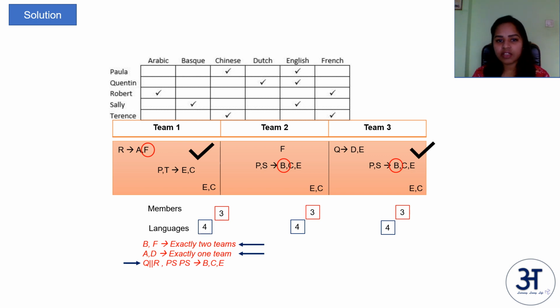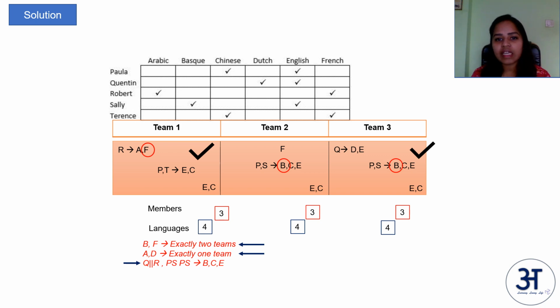All these are extraneous data which are given to you, right? So you need not use that A and D has only one team. However, you can cross check whether that is holding good or not. Similarly is the case with Q and R should not be together. Okay, so now let's look at team 2.